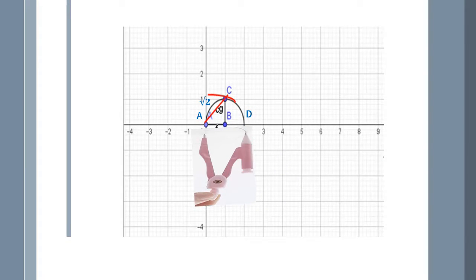The pencil end is falling on the number line at point D. The distance A to D is equal to root 2. Now, one more question. Are AC and AD equal, and if they are equal, then why? Yes, AC is equal to AD because both are the radius of the circle with center A. Thus, we located root 2 on the number line, which is at point D.